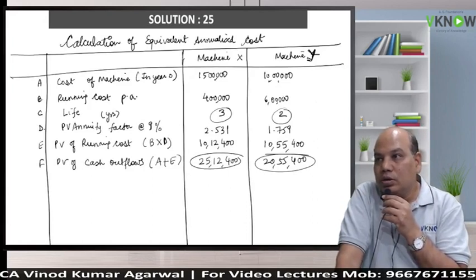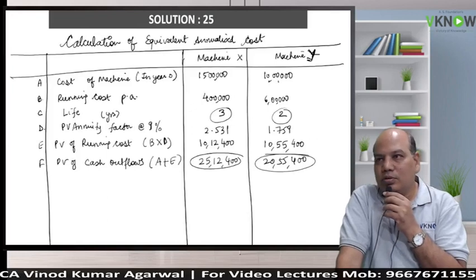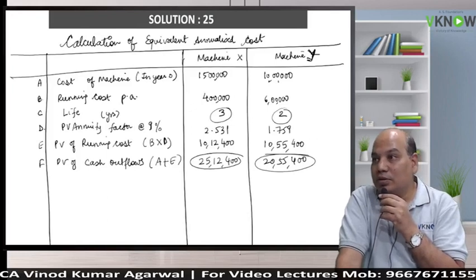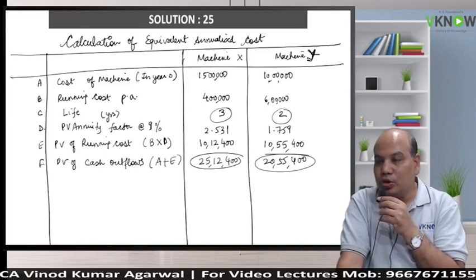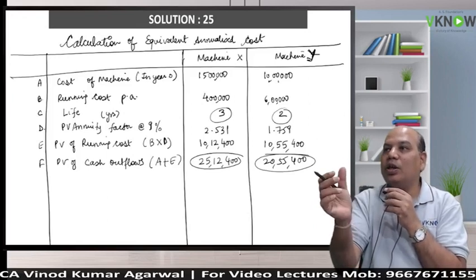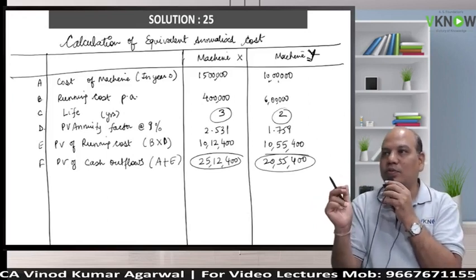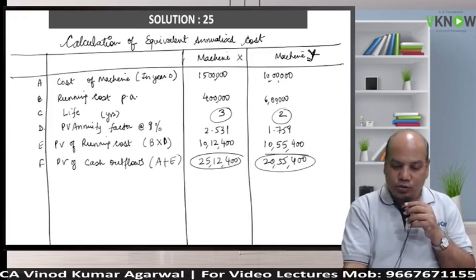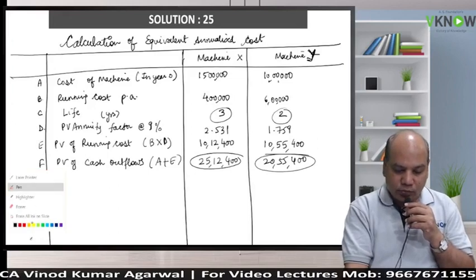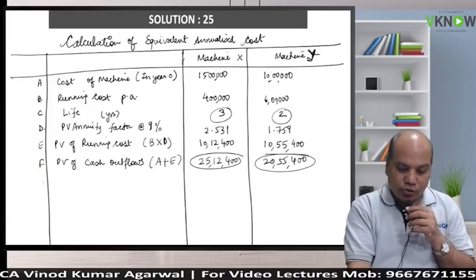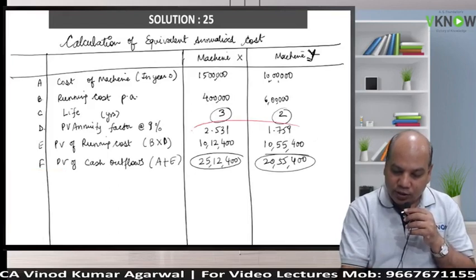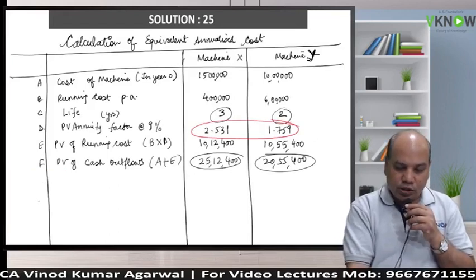Why? Time value of money is ignored. So I have to divide by the 3-year annuity factor and the 2-year annuity factor. Annuity factor is already printed in the answer, so I will not write it again. I'll divide F by D.